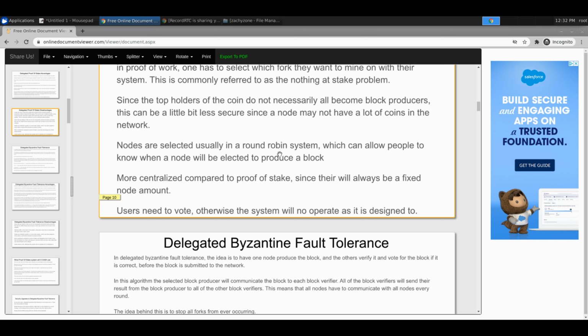Nodes are selected usually in a round robin. If you look, almost all the coins do this round robin thing. Neo, they all almost do this. I don't like that, because this is something I definitely didn't like when really digging deep into this stuff. It's like, at 10 p.m. on Wednesday, I'm going to mine a block, 10 p.m. on Thursday. It seems dumb, and it also seems really easy to attack a network like that.